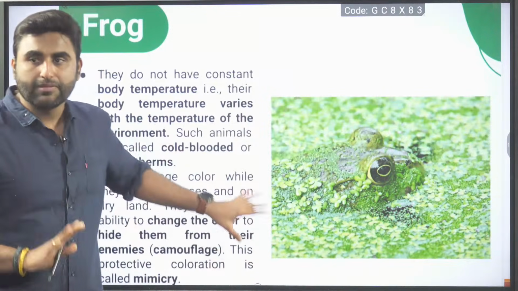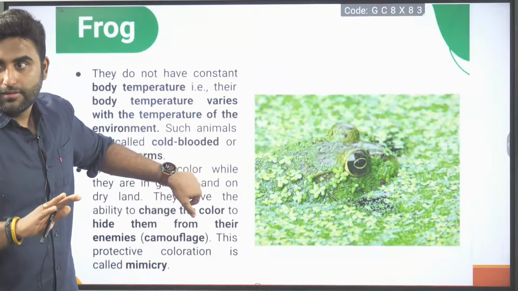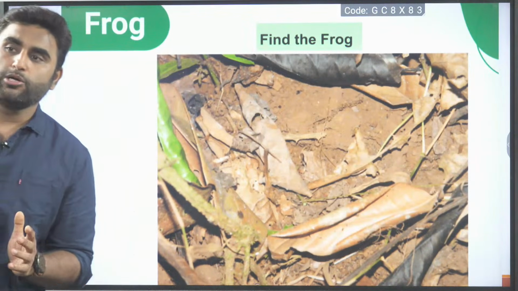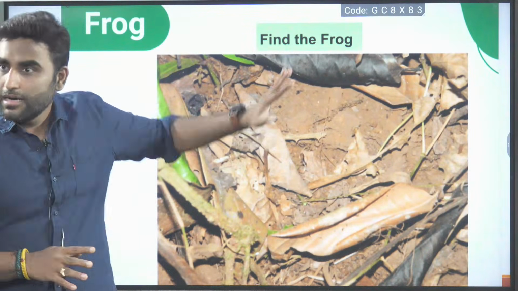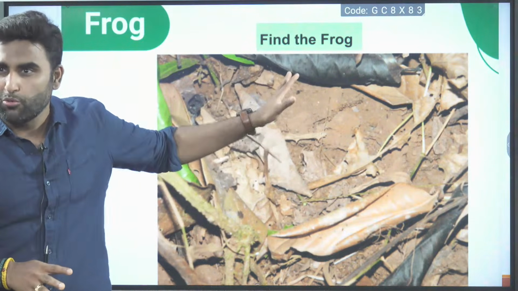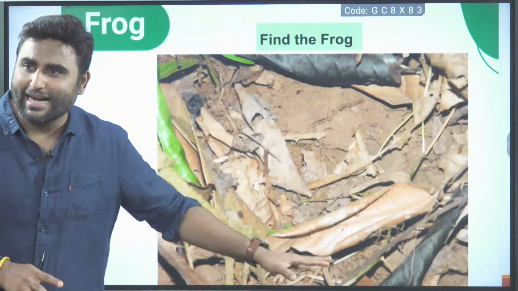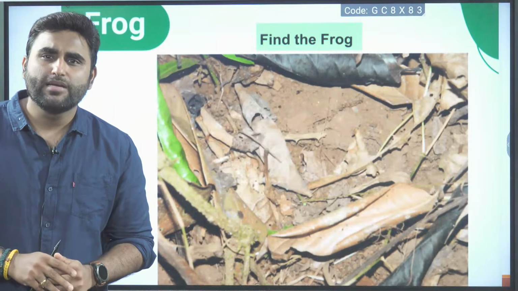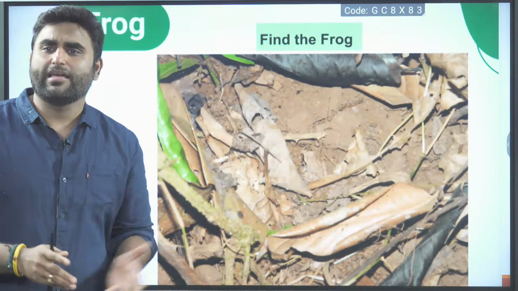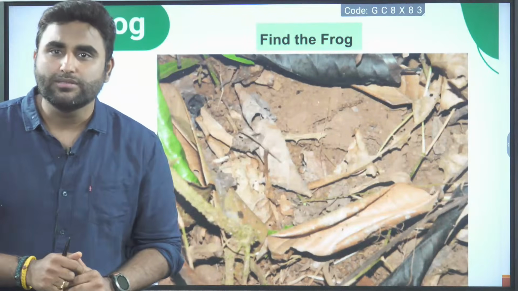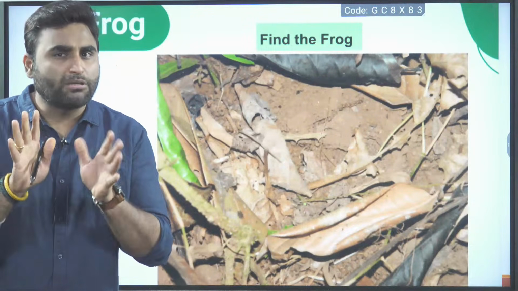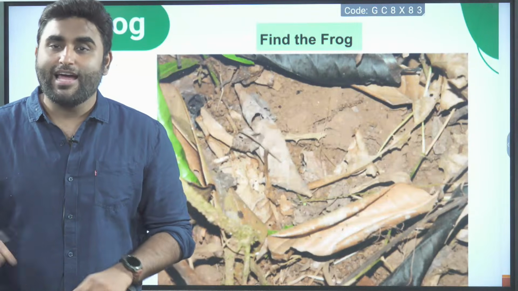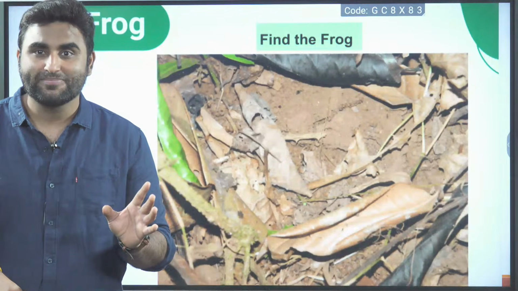Like for example, find the frog here. Are you able to find the frog? Brown color background, brown color soil is there, dried leaves are there. The frog is sitting in front of you, not hiding also. The frog has changed the color to mimic the surrounding color, and now it has become camouflaged.